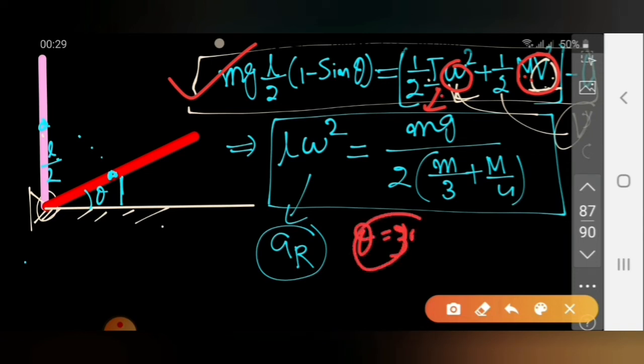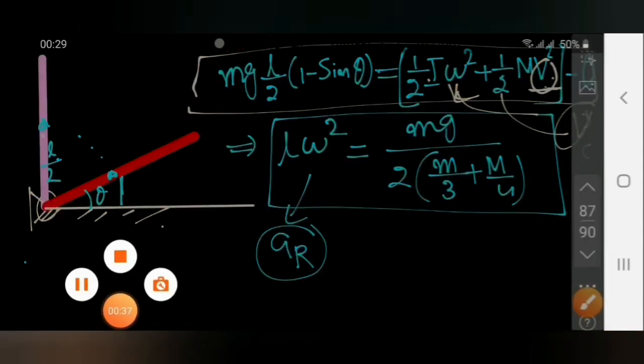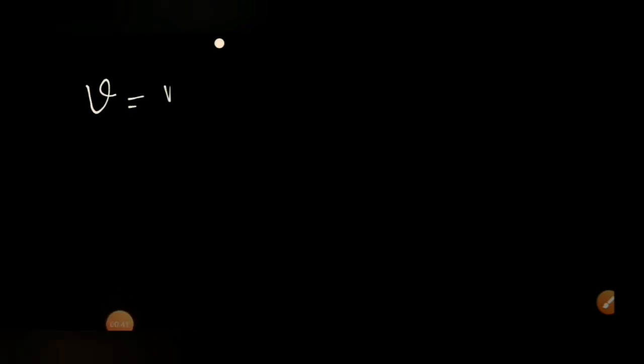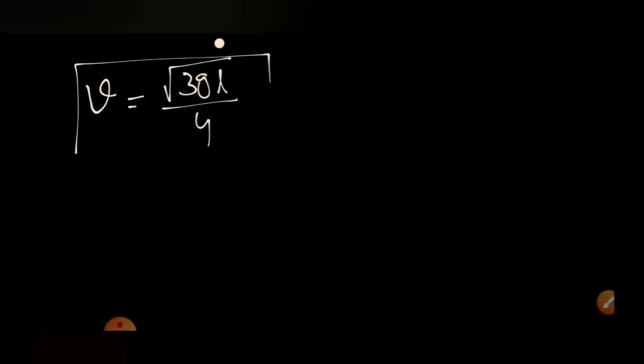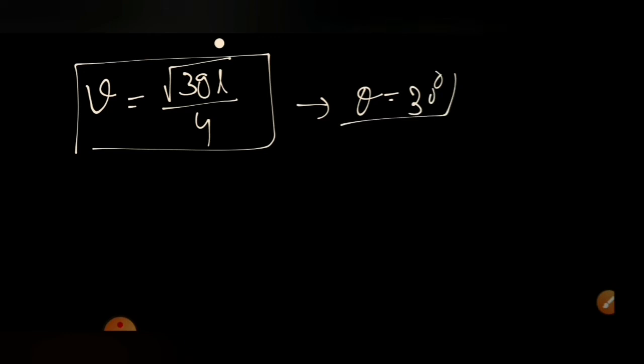The whole equation reduces to V, and solving it we can calculate the velocity of the block at the time of losing contact to be V equal to under root of 3 gL by 4, after you substitute theta equal to 30 degree as given in the question.